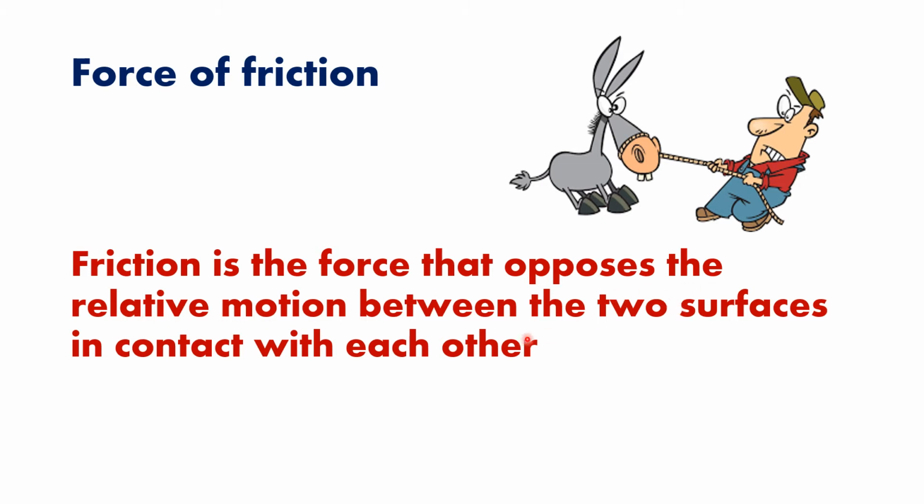The man is trying to pull it this side, but the donkey is trying to pull it in the opposite direction. So that is how we can say friction opposes motion. This is just to show you how the frictional force opposes the motion. So learn this definition of force of friction.